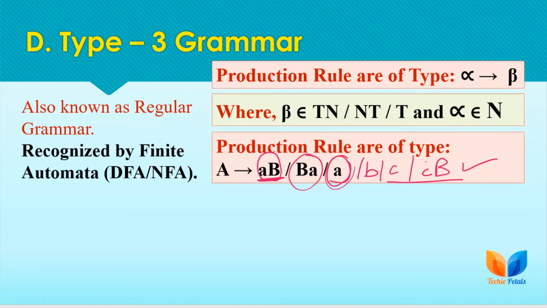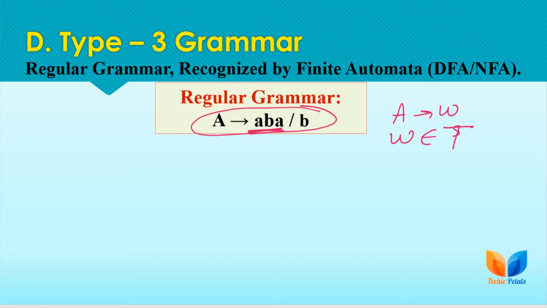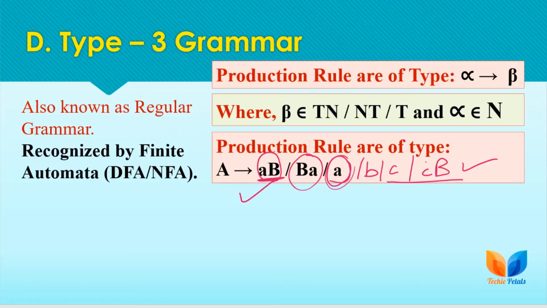Further, we can also call this a regular grammar, although we are having terminals, or we can say that we are deriving a string of terminals, where W belongs to the strings of terminals. So this is also the regular grammar, the reason being that we can always convert this type of production rule to this type of rules easily.